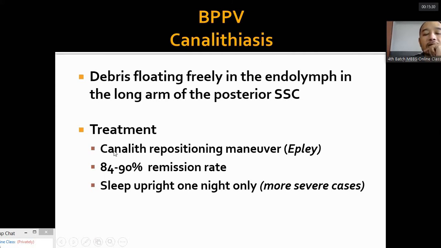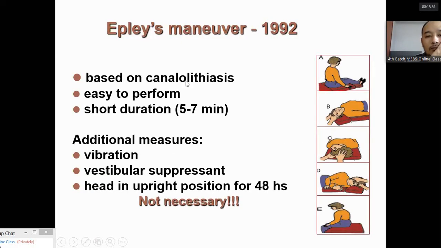Treatment is the canalith repositioning maneuver. So the otoconia is repositioned. This maneuver is called Epley's maneuver. This has an 84 to 90% remission rate. And we ask the patient to sleep in the upright position for a single night. Now this is the picture of Epley's maneuver. We position the head in different positions to relocate the dislodged otoconia.